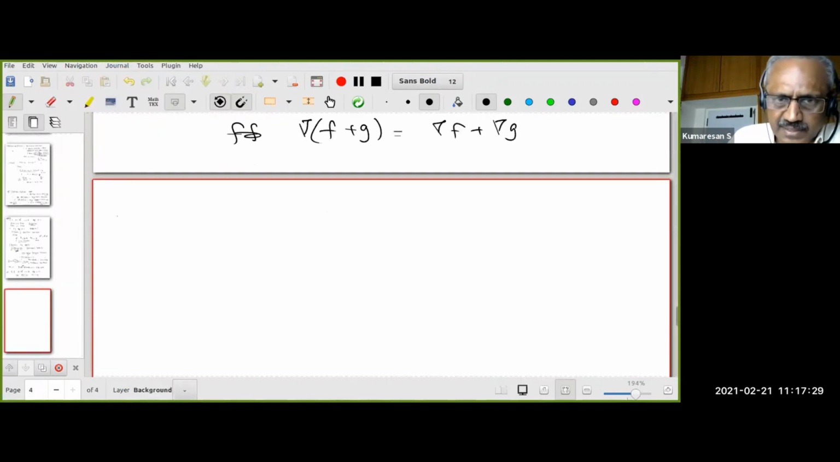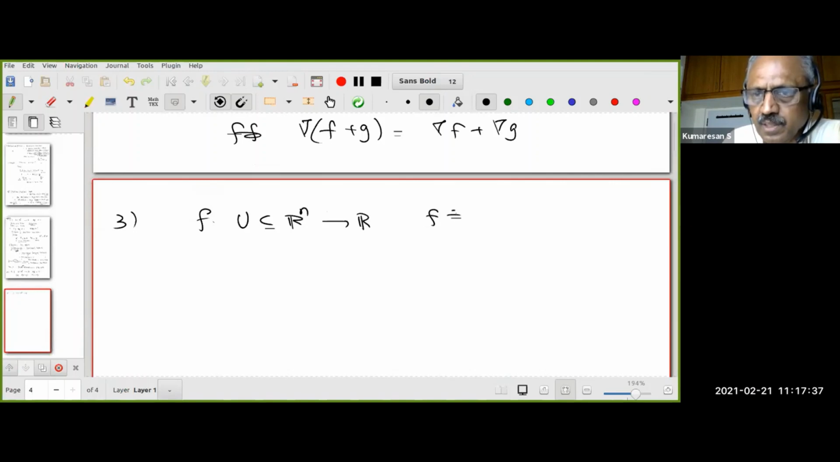Let's look at a third example, which is a little more interesting. Suppose f is a function from U in Rn to R, and assume f of x is not equal to 0 for all x in U. Now, can somebody tell me what I want to ask?